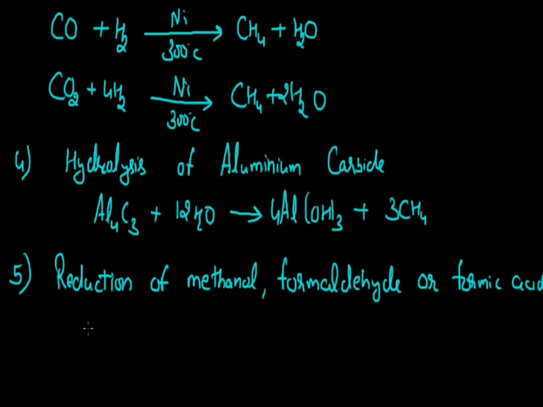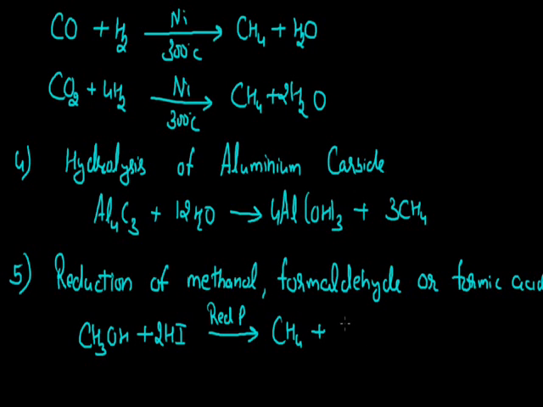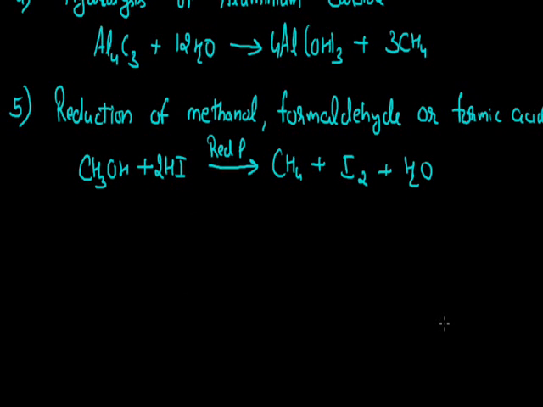Like methanol with the formula CH3OH, for the reduction we use hydrogen iodide as the reducing agent, and this reaction occurs in the presence of red phosphorus. As we initiate this reaction, the resultant is the formation of methane with the by-products iodine and the molecule of water. The same kind of reaction is performed in the case of formaldehyde as well as formic acid.